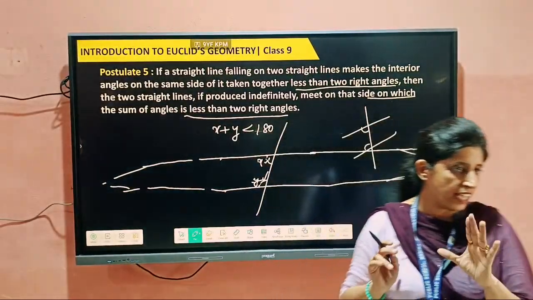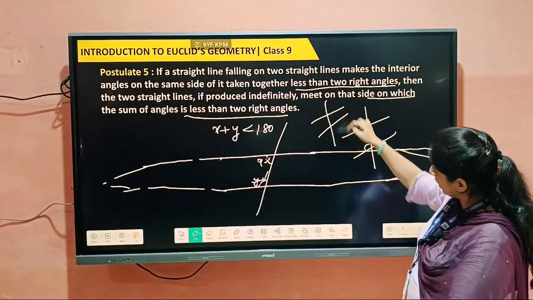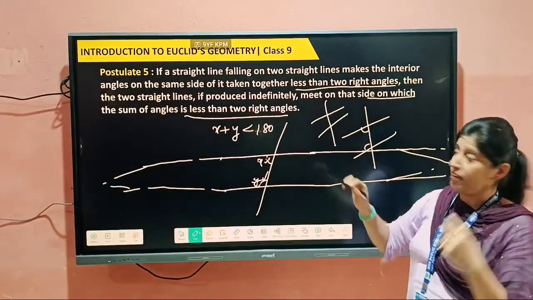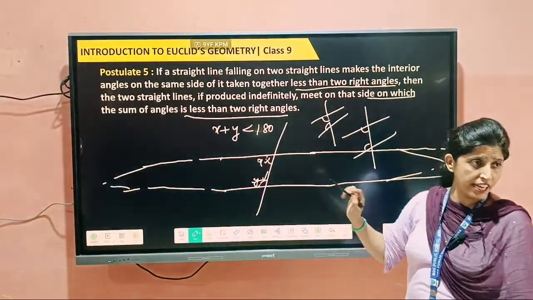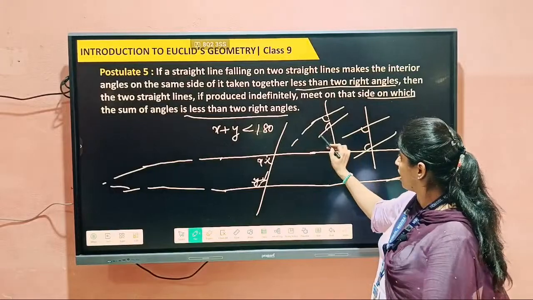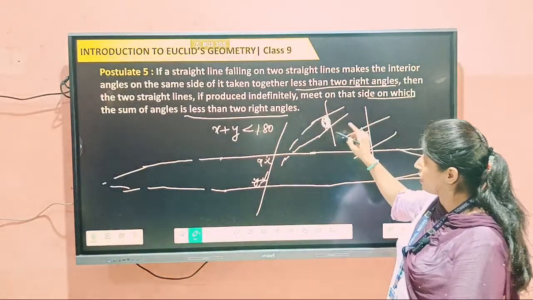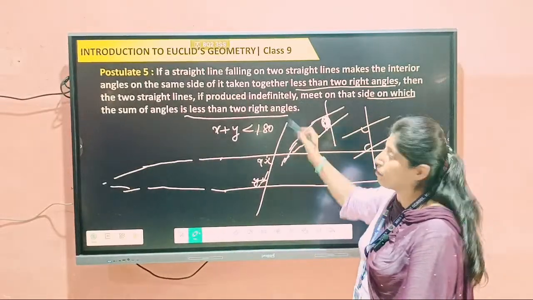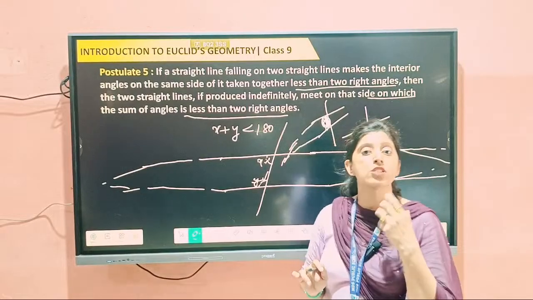If one line falls on two straight lines and the interior angle sum is less than 180 degrees, and we extend these two lines from that side, then they will meet at one point. Means they are not parallel.